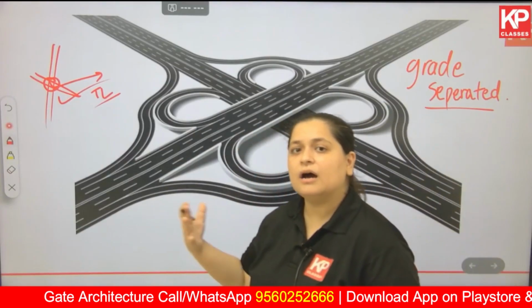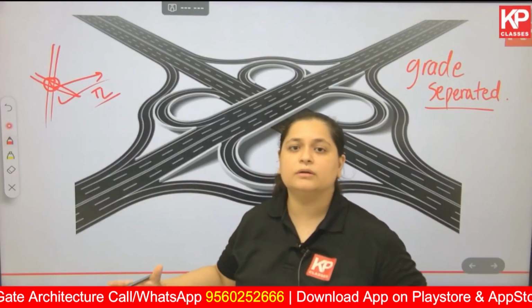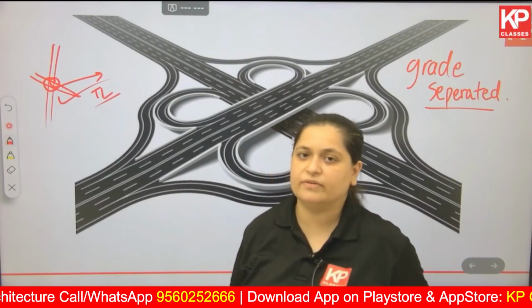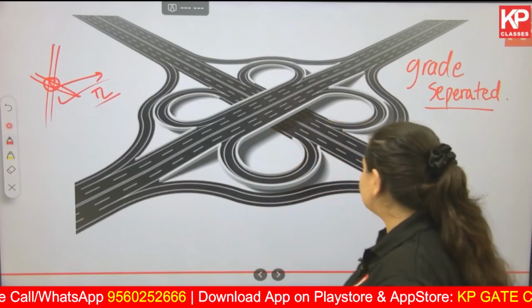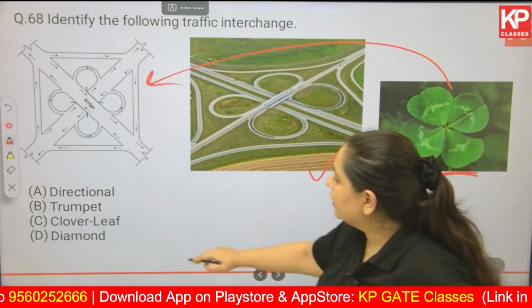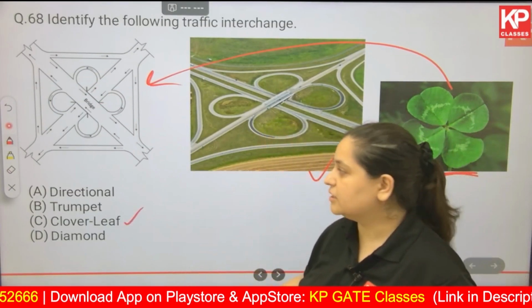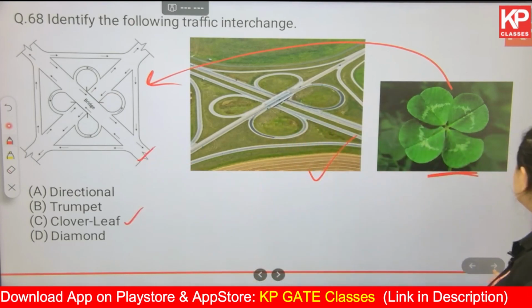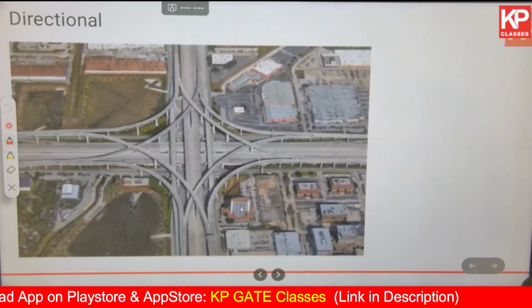You can check our video where we talk about the intersections in detail. That is also available on our YouTube video. But as far as this question is considered, we've already spoken about clover leaf. The name, where does it come from, how does it look like, and this is a clover leaf. Let's check how the other intersections also look like.